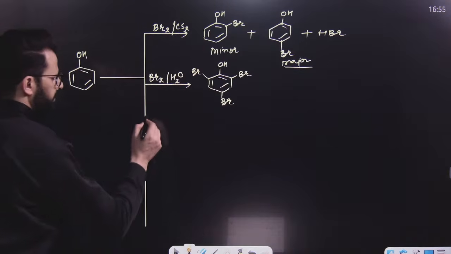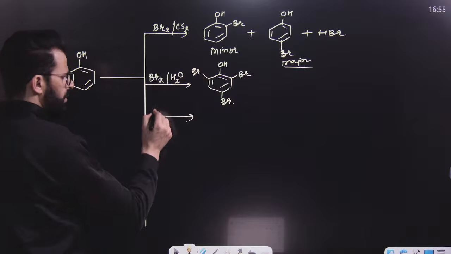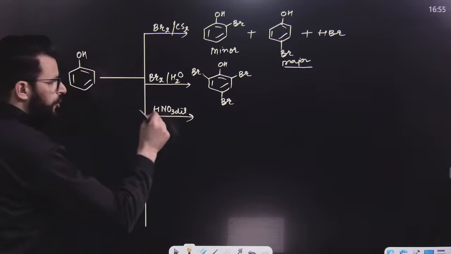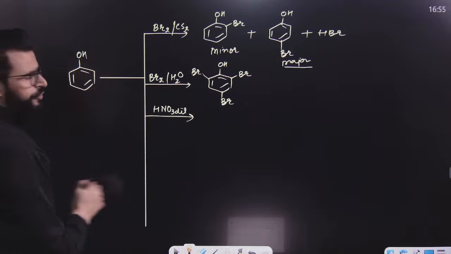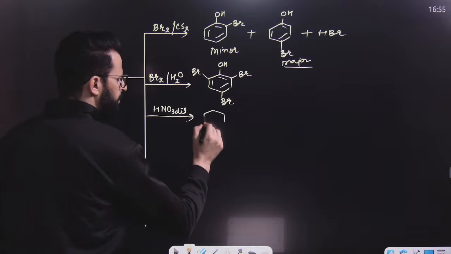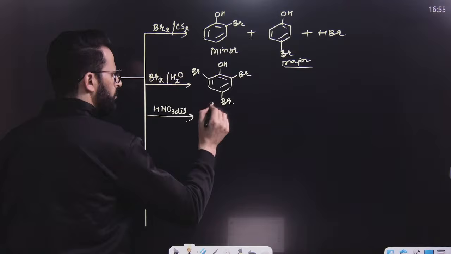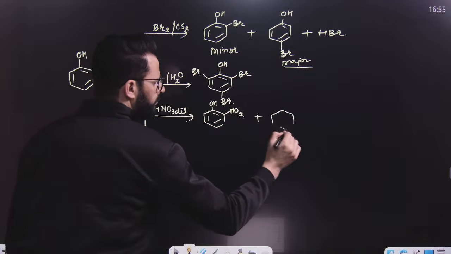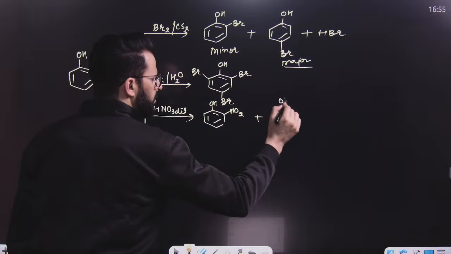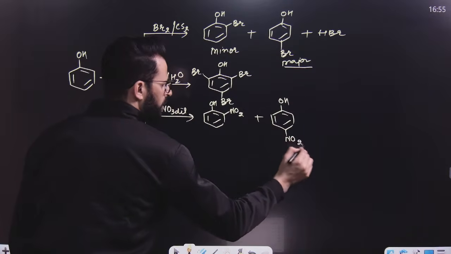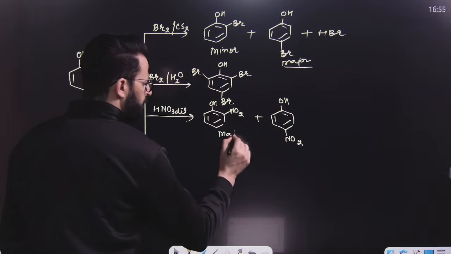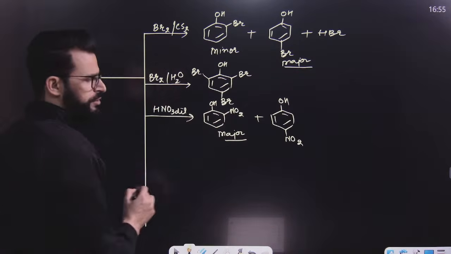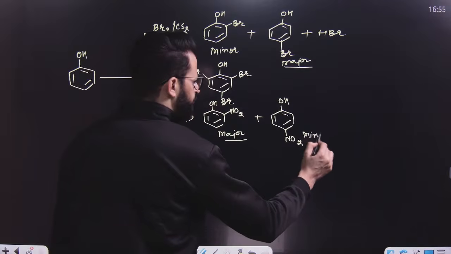Now, after that, you can use dilute HNO3. That means dilute HNO3 can also show nitration of phenol. Then what will be the product? Product will be orthonitrophenol and paranitrophenol. But here, the para one will not be the major, the ortho one will be major because of intramolecular hydrogen bonding or chelation taking place between hydrogen and oxygen. So this will become minor.